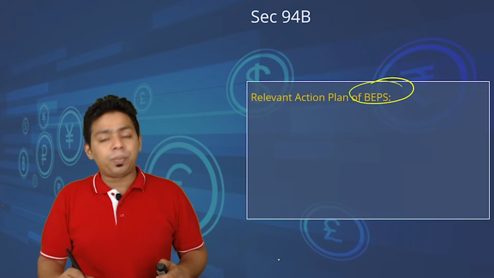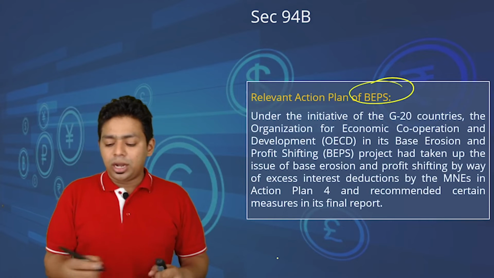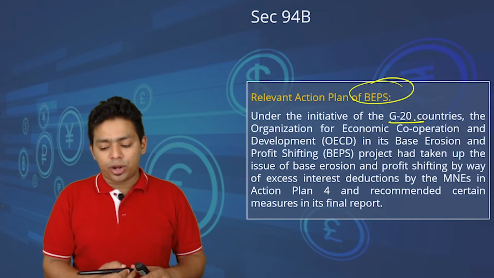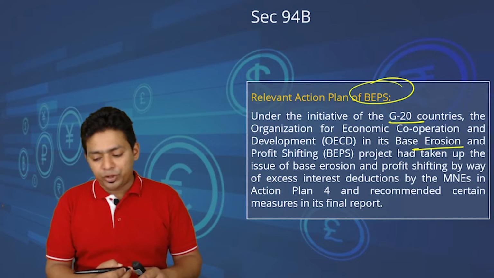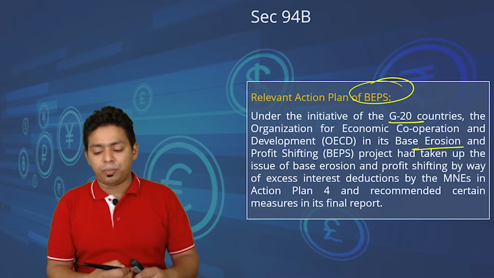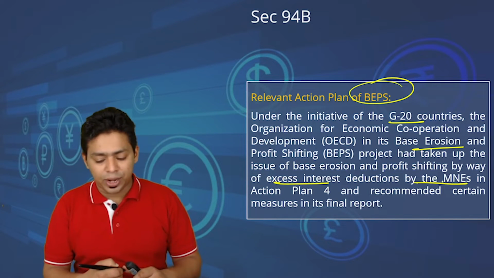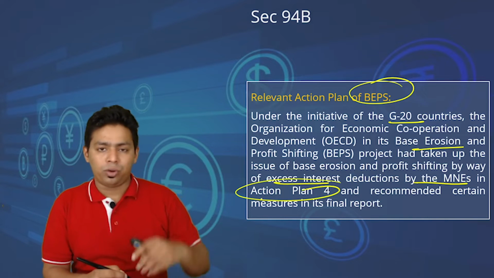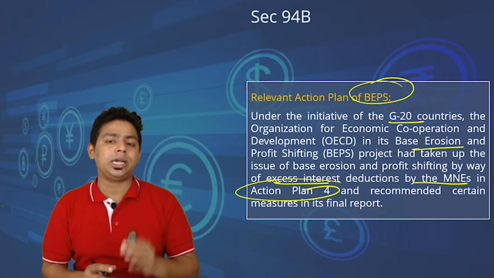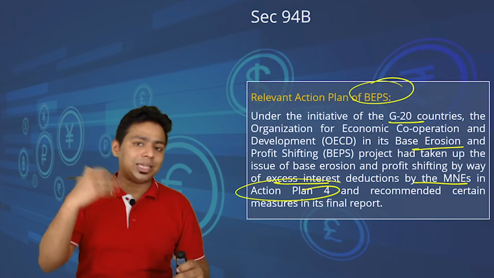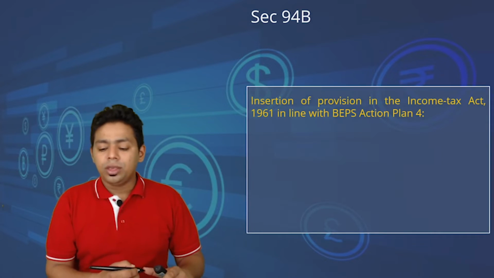The relevant action plan under the plan of base erosion and profit shifting, under the initiative of G20 countries, the Organization for Economic Cooperation and Development in its base erosion and profit shifting project had taken up the issue of base erosion and profit shifting by way of excess interest deduction by multinational enterprises. This is action plan number 4. We will discuss this action plan again in the base erosion chapter, but here I don't want to lose it and go there. So I am covering it here as well as there. Okay. It recommended certain measures in the final report.